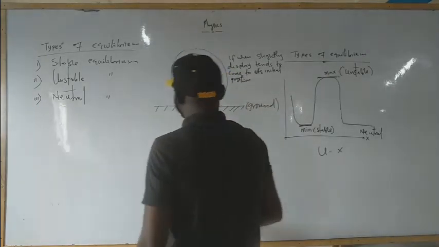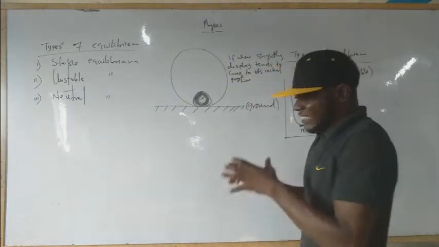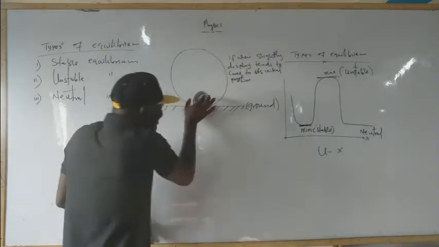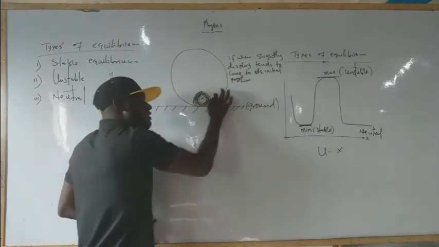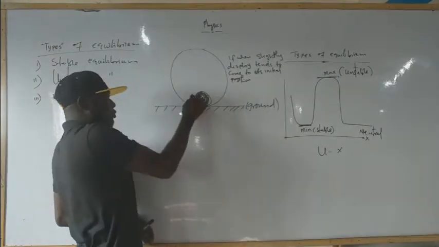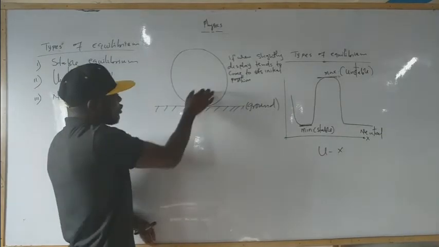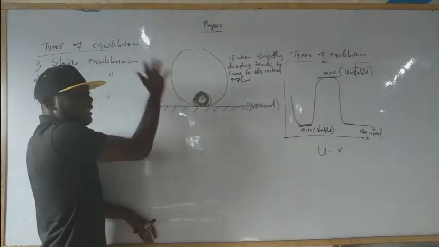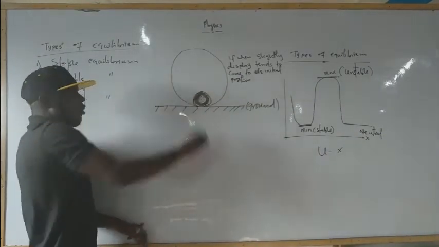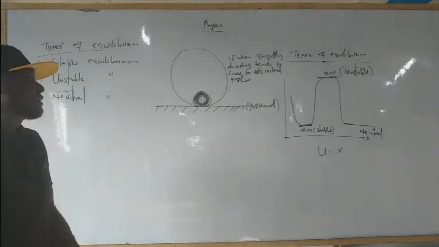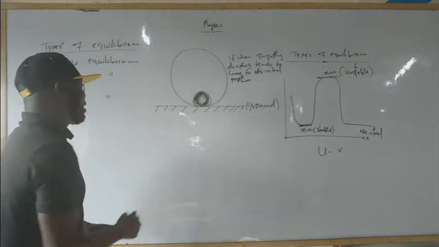So such a body is said to be in stable equilibrium. With just a slight displacement, it will move towards the side and back to the position, or you move it backward, release it, and it returns to rest at the center. That is stable equilibrium.